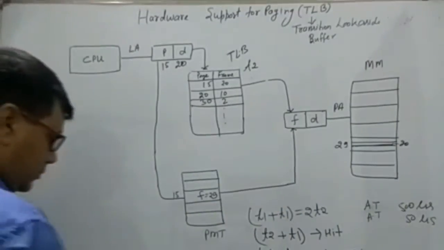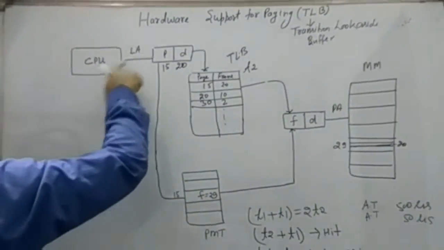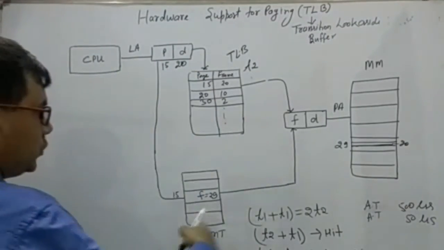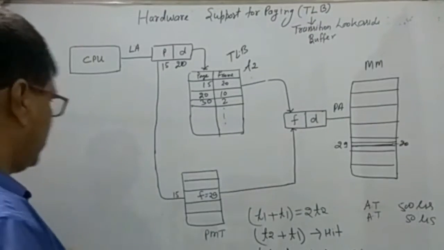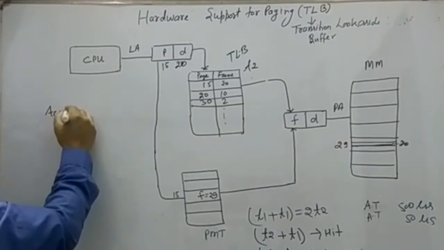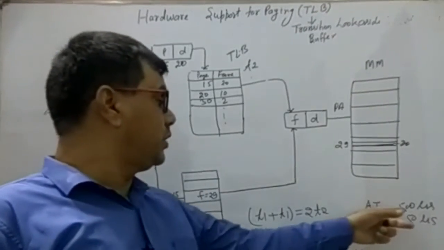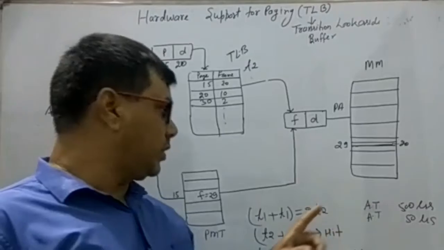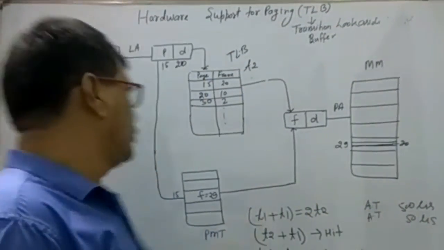First of all, when there was no use of the TLB, then the total search time was, assume the search time of the main memory is 500 microsecond and the search time of the TLB is 50 microsecond.